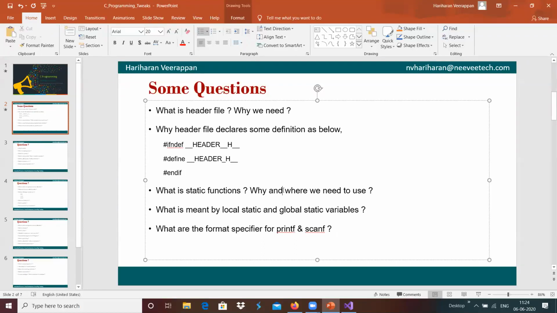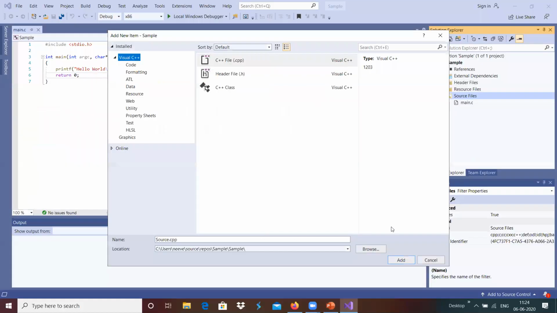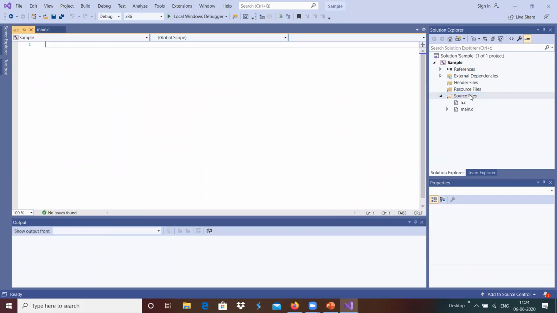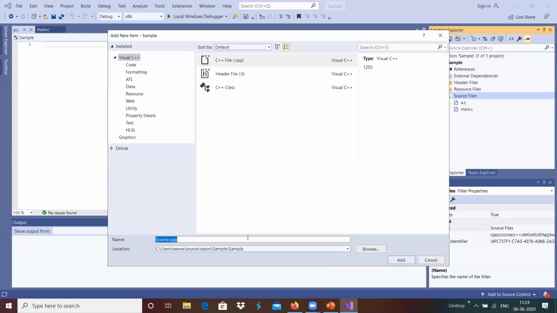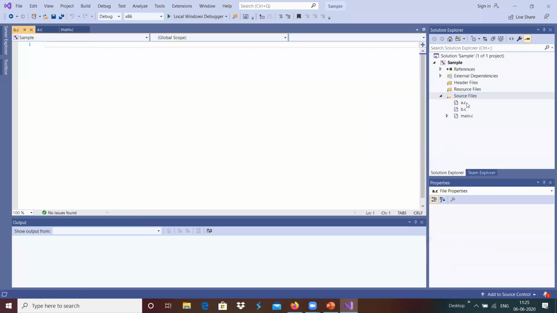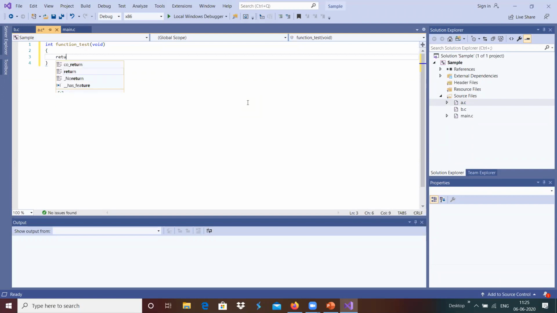It's not like that. For example, we can create a.c, and maybe a new file, b.c, and we have three files in our system. I'm going to add an integer function test with void, and it returns 0.